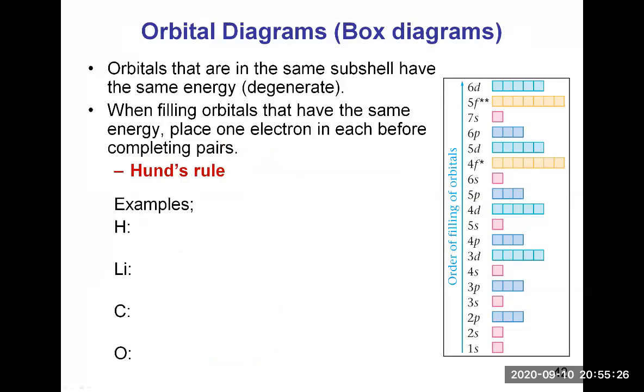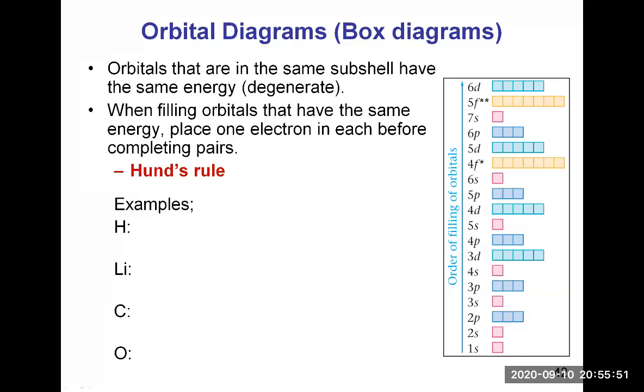So orbitals that are in the same subshell have the same energy. For example, the 2p orbitals are all at the same level. The 3p's are all at the same level. And then the 3d's, 4d's and 4f's, right? So when you have more than one orbital in a subshell, they are all at the same energy level.